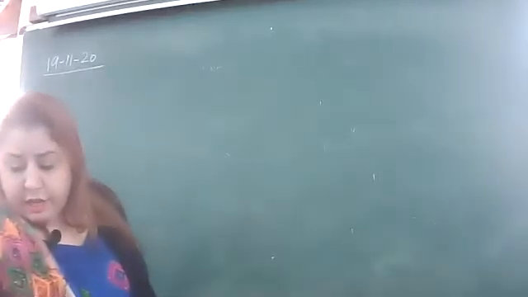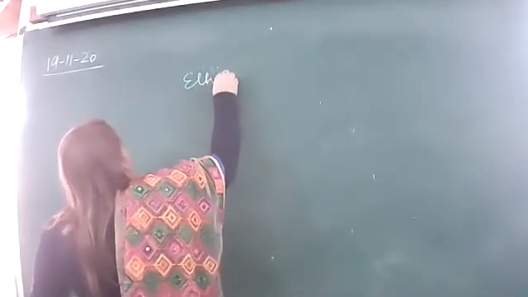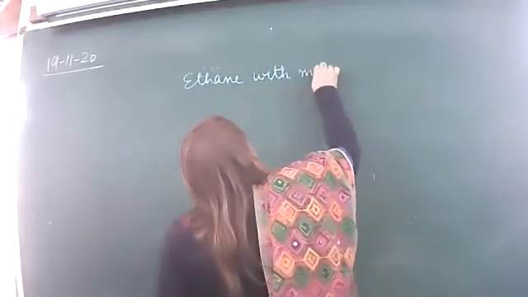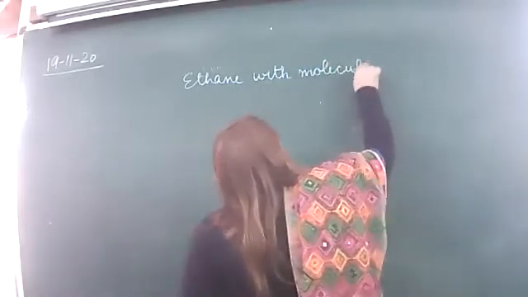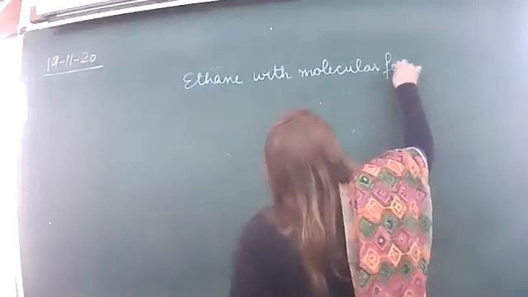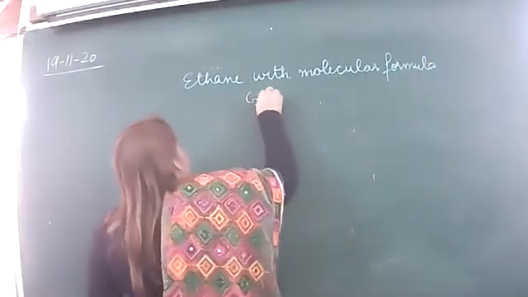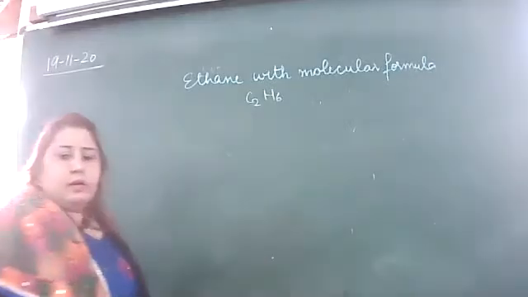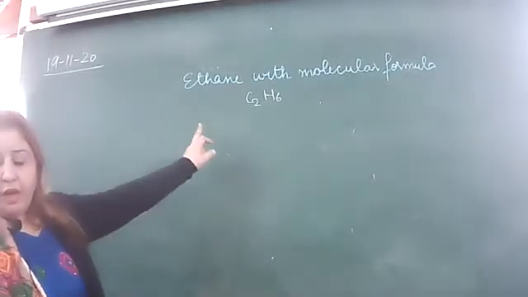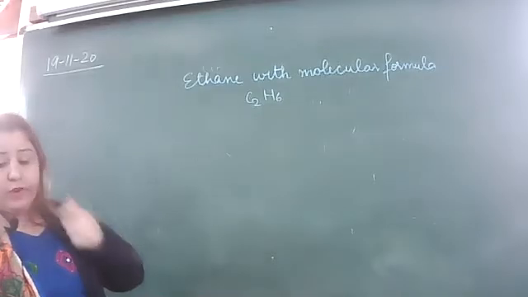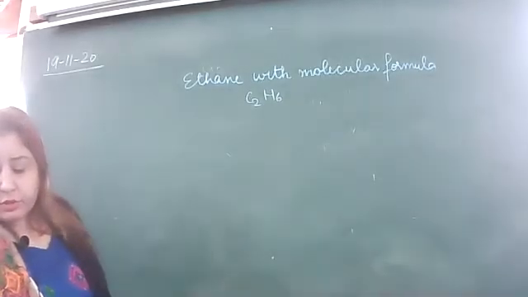Write down ethane with molecular formula C2H6. Right? Now you have to tell how many covalent bonds are here. How many covalent bonds are here, you have to find out.